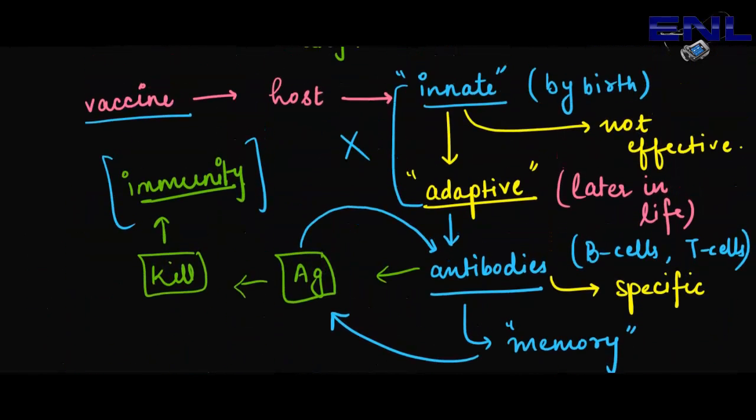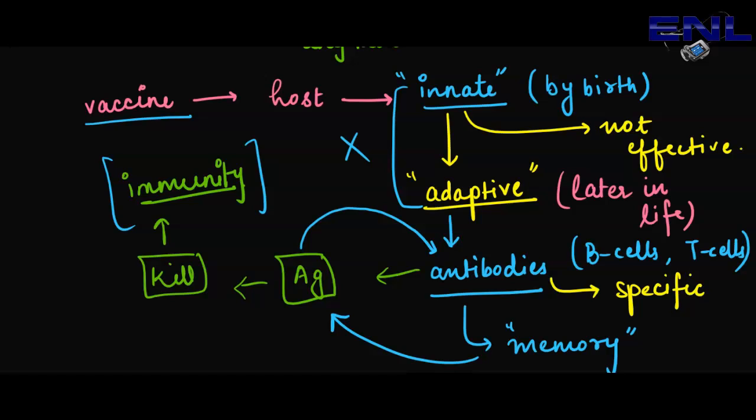Now see, if we directly inject antibodies, like we have prepared these antibodies in some animal, such as a horse or rabbit, by injecting the antigen into the animal's body, or we can use a person's antibodies as well, and these antibodies are injected instead of the antigen.